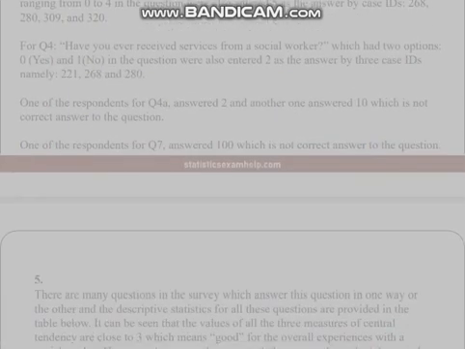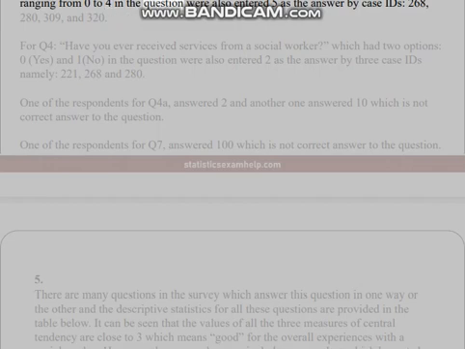4. For Q3, how frequently do you interact with social workers, which had 4 options ranging from 0 to 4, were also entered 5 as the answer by case IDs 268, 280, 309, and 320.